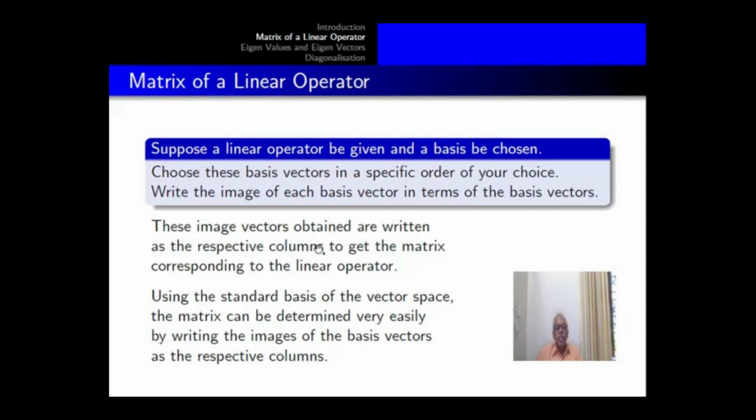These are written as the respective columns to get the matrix corresponding to the linear operator. Using the standard basis of the vector space, this matrix can be easily determined by writing the images of the basis vectors as the respective columns.